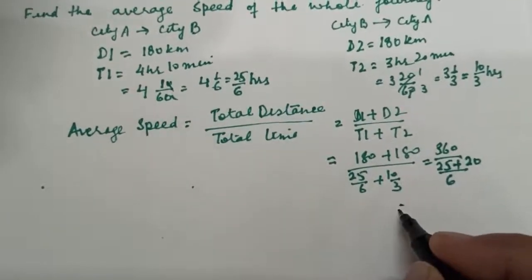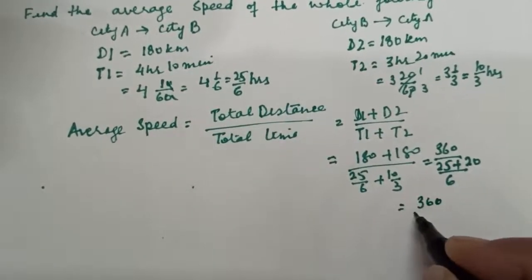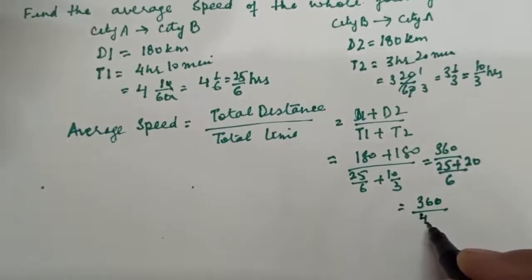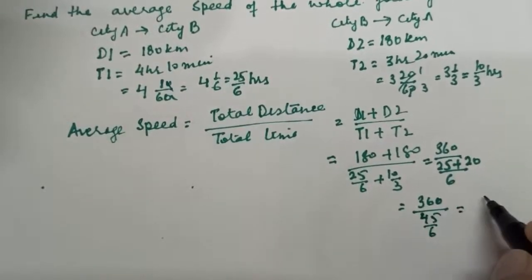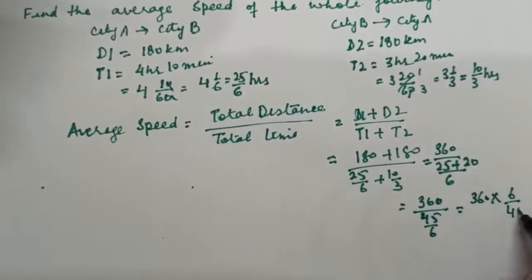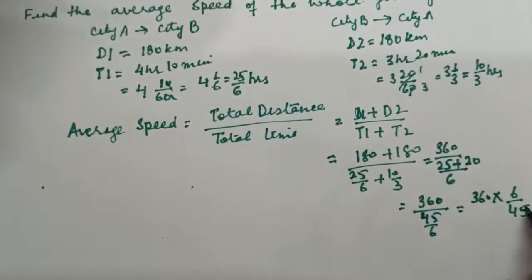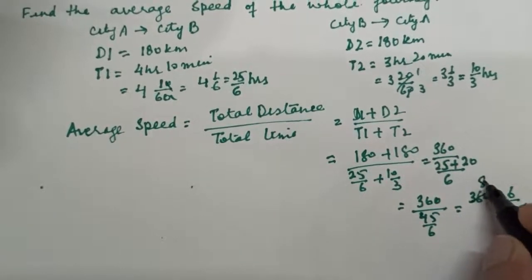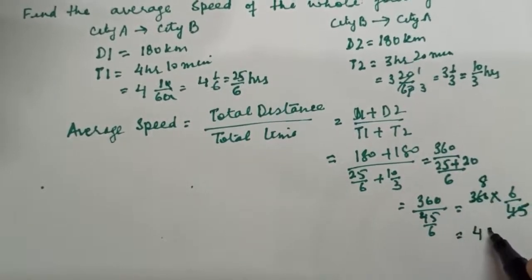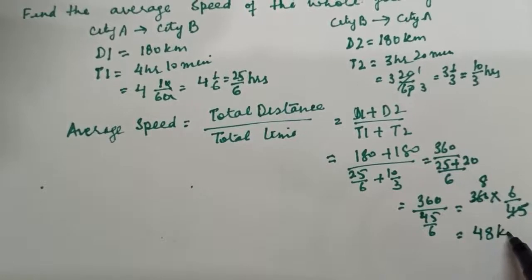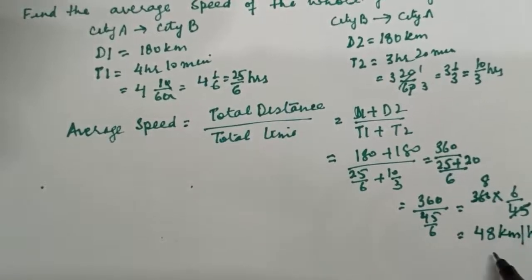So we will get here 360 upon 45 on 6. Reciprocate the denominator into 6 on 45. 45 8s are 360. So 8 6s are 48. 48 kilometer per hour is your answer.